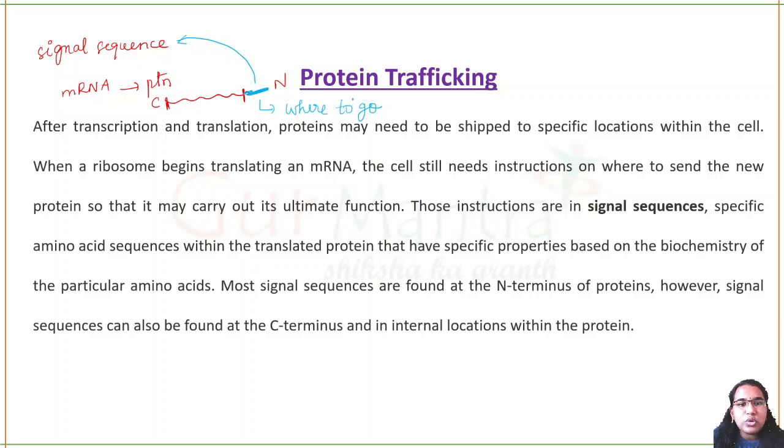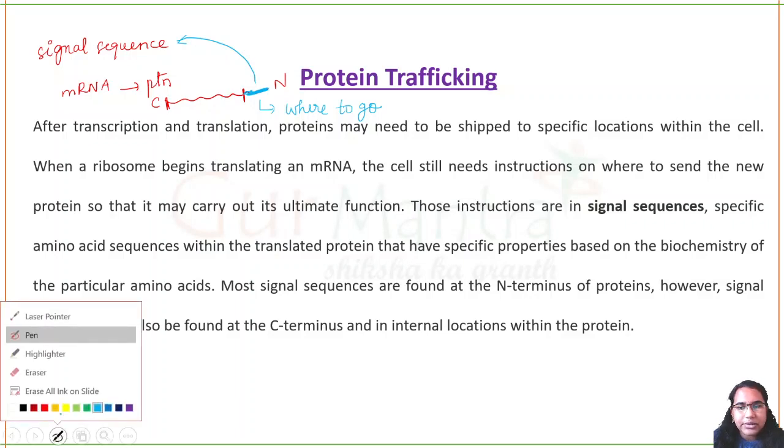Where are you supposed to go? For example, if you're going to your examination hall, there will be a sheet explaining that from this roll number to this roll number you should go to classroom A, and from the next roll number you should go to classroom B. How are you going to your particular classroom? Because there is a roll number assigned to you, which means a signal sequence assigned to this particular protein will help it move to its correct location.